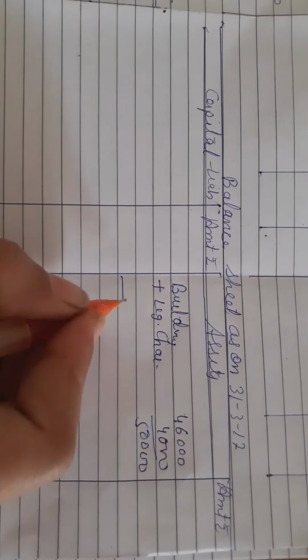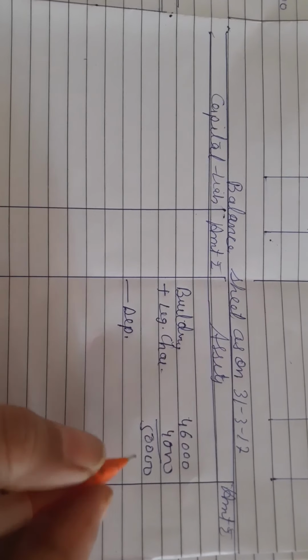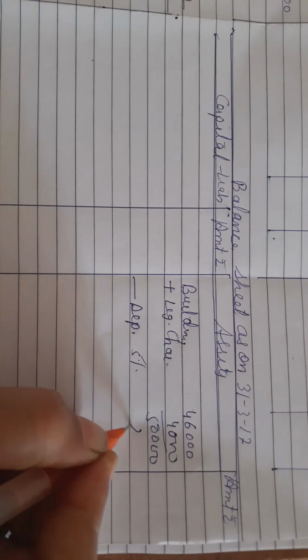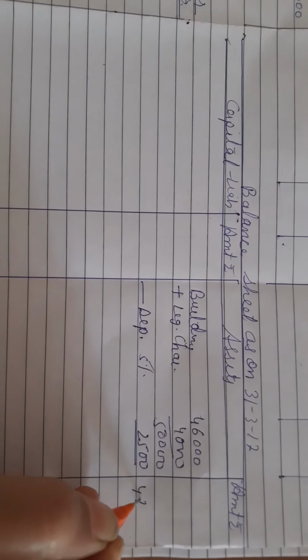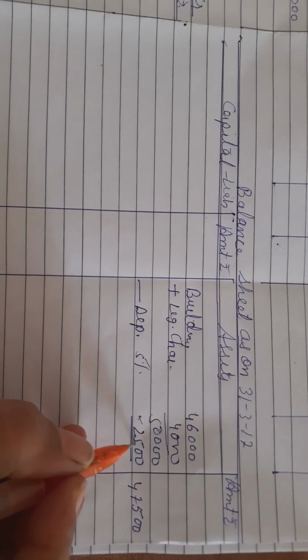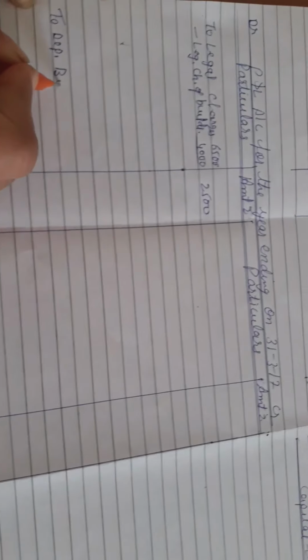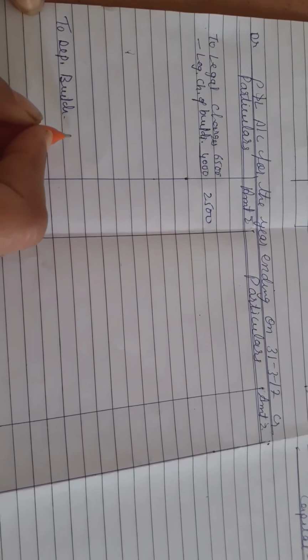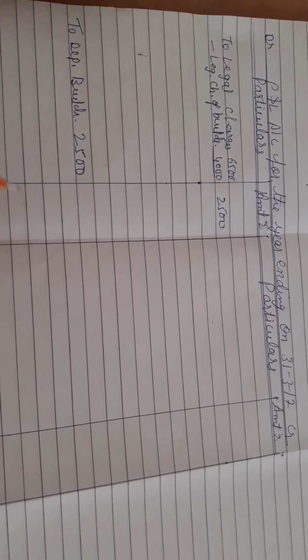And afterwards you are going to calculate the depreciation which is given in the adjustment. You have to calculate 5% depreciation on it, 2,500. Deduct and write in the outer column. Now again this depreciation entry is of adjustment, so you are going to give the second effect in the profit and loss account: to depreciation of building, that is 2,500. Clear? So we have given the depreciation entry also.